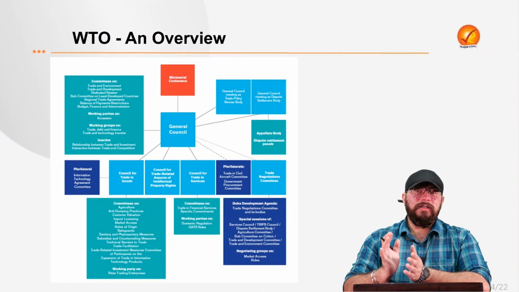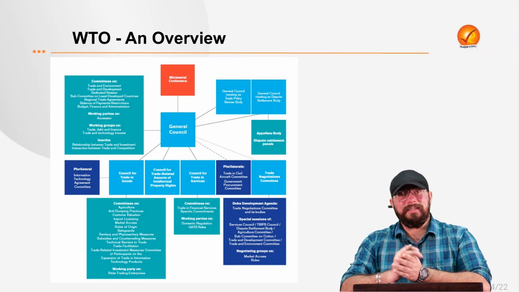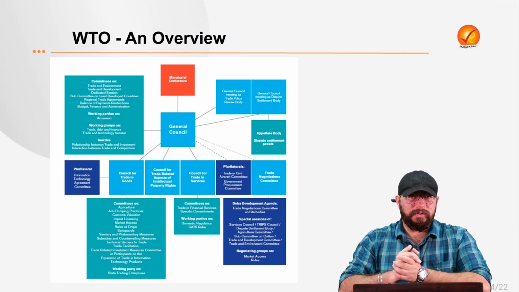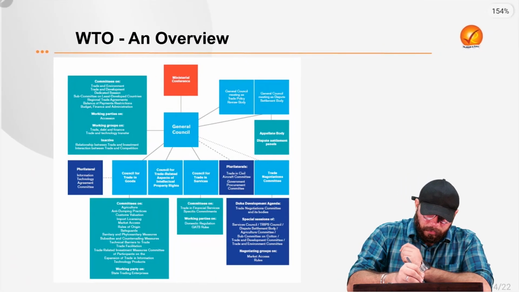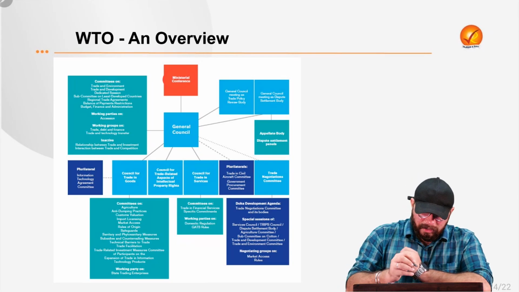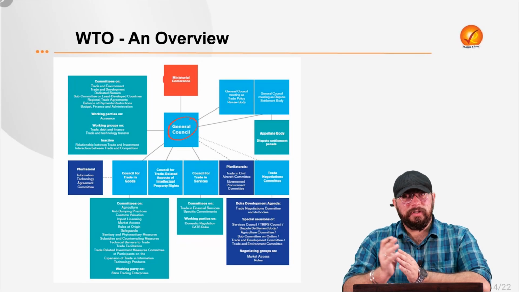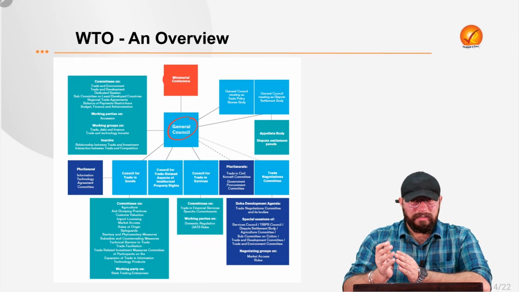Now coming on to the structure, the governing structure of WTO. After that, we'll be understanding the functioning of WTO as well. But first, let us understand the governing structure of WTO. So, the highest body under WTO is your ministerial conference, right? And under the ministerial conference, there is a general council which is responsible for the day-to-day functioning of the WTO.